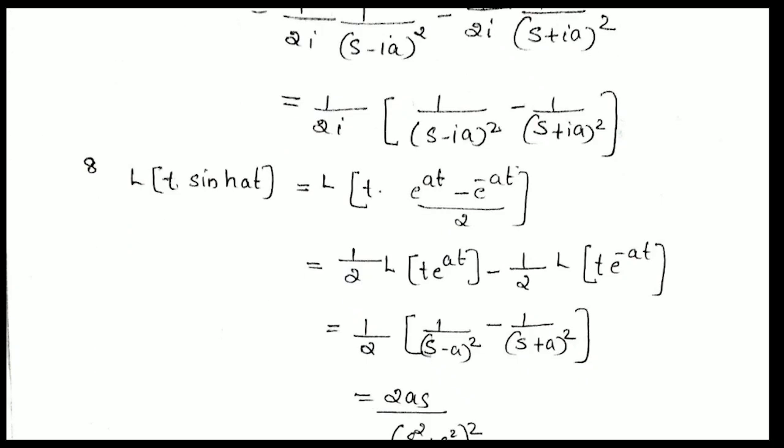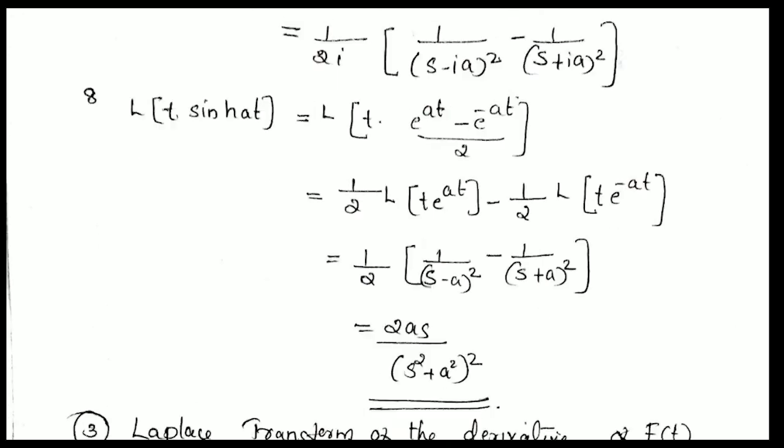Next example is L of t into sinh at. Sinh at becomes (e raised to at minus e raised to minus at) divided by 2, which is equal to 1 by 2 into L of t e raised to at minus 1 by 2 into L of t e raised to minus at. We know L of e raised to at is 1 by s minus a.